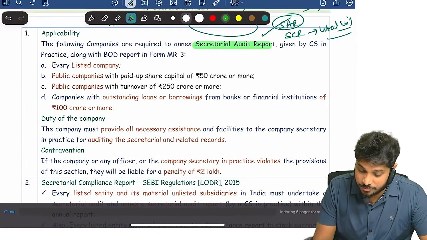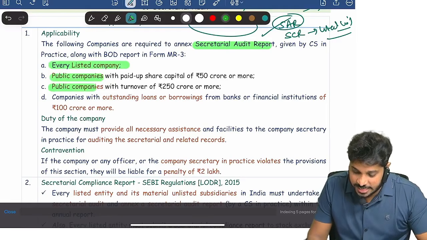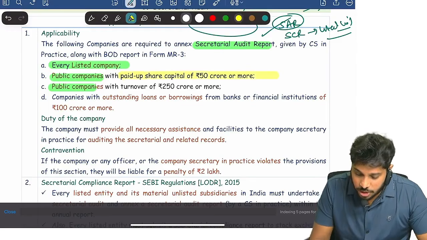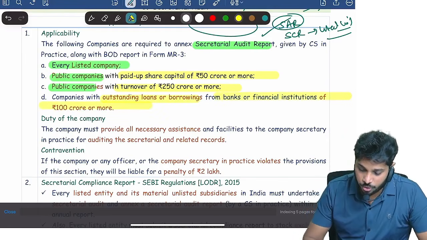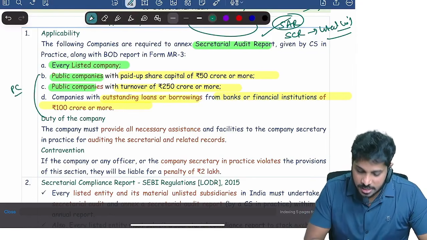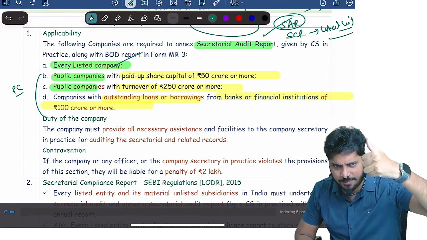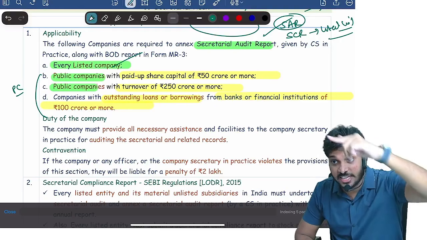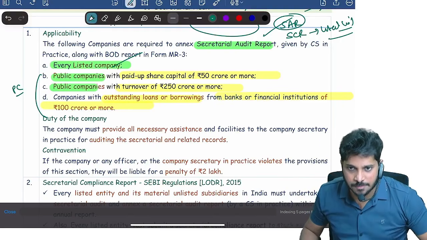Next, which companies are liable for secretarial audit report? It is applicable for two categories of companies: listed companies, and unlisted public companies subject to three criteria. One, paid up capital of 50 crore or more; two, turnover of 250 crore or more; three, outstanding loans and borrowings from financial institutions of 100 crore or more. Listed companies are covered by default. For public companies, if any one of these three criteria is satisfied, the public company is liable for secretarial audit. Are you clear?